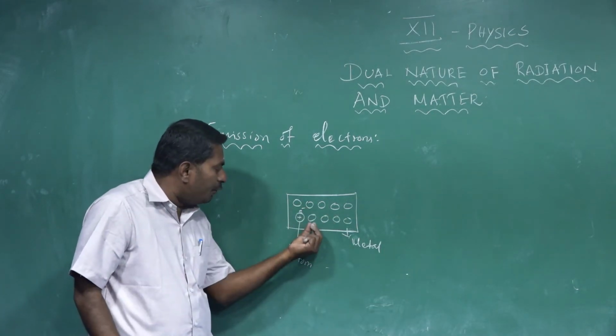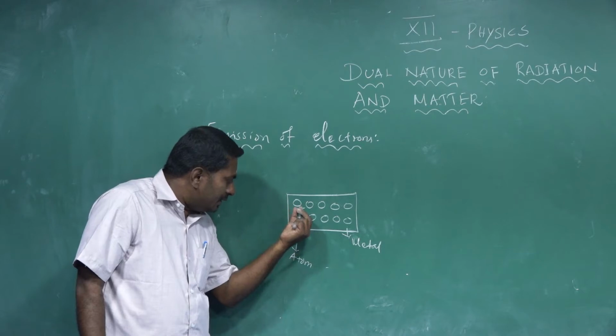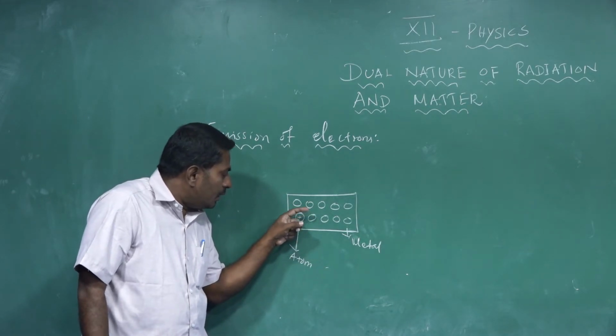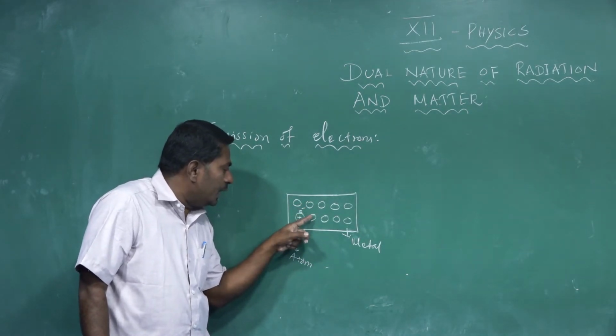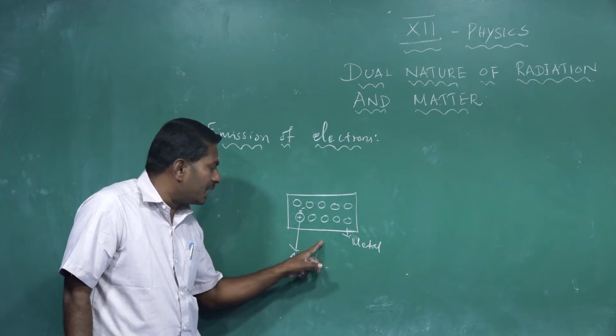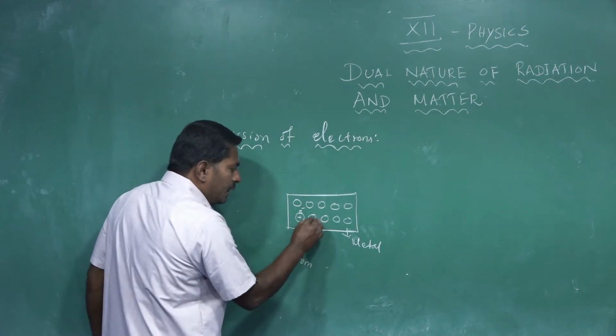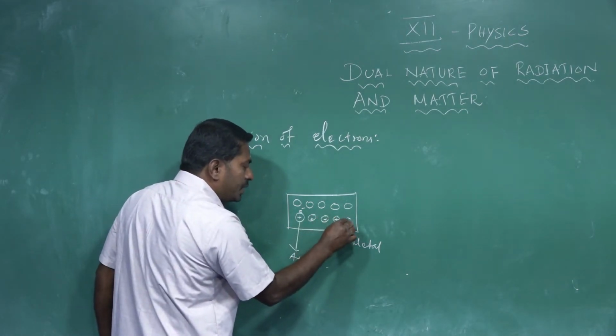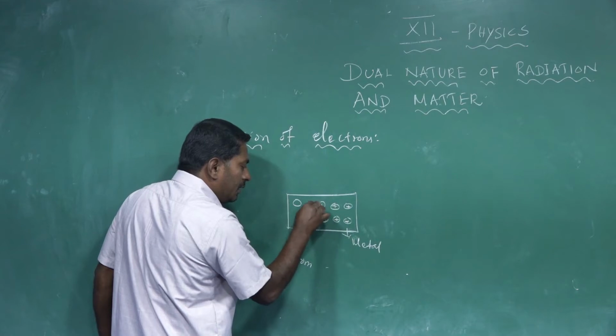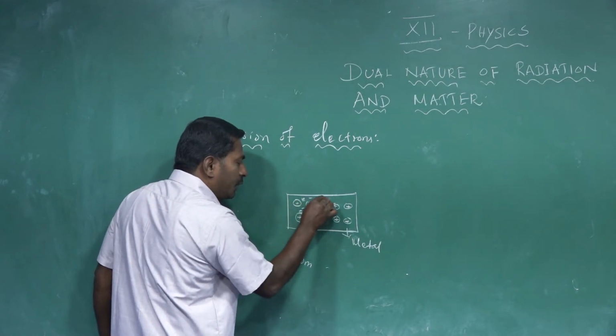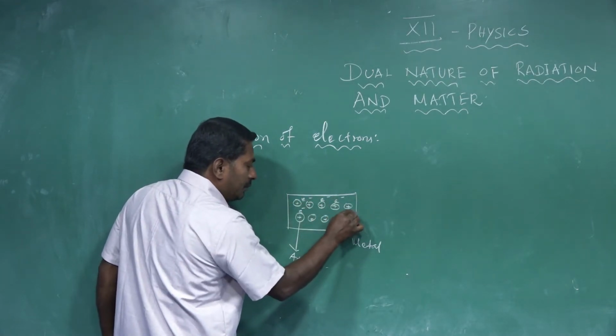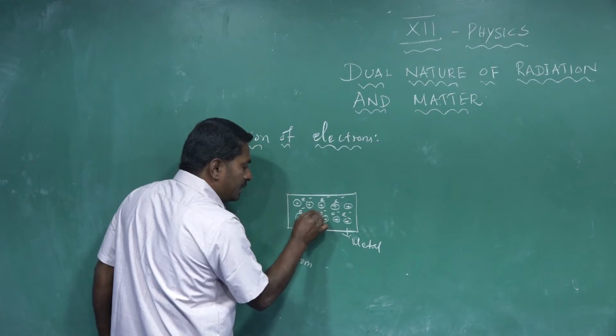All atoms of the metal have enough thermal energy to lose electrons from the individual atom due to their own thermal energy. Then the atoms are said to be positive nuclei, and the electrons coming from the individual atoms are called free electrons.